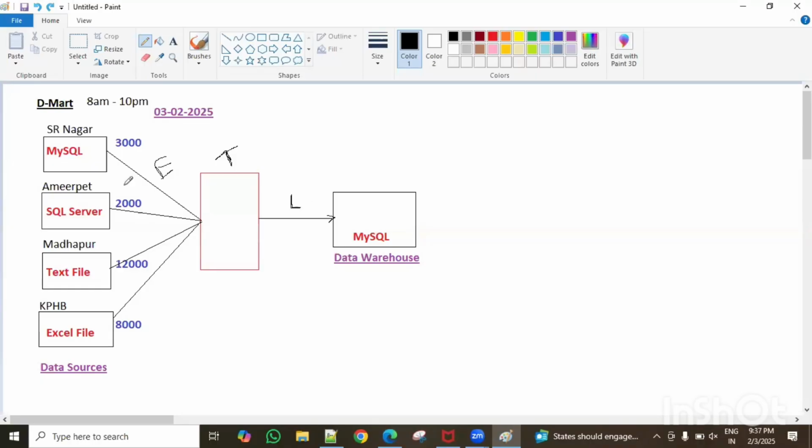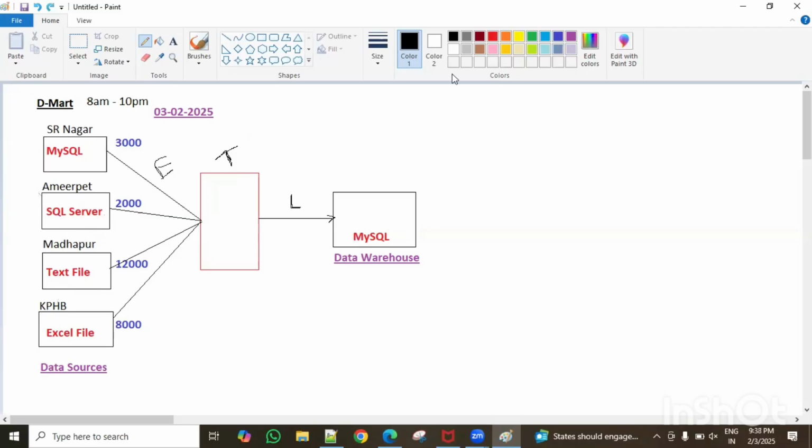Sometimes, guys, suppose other branches are not there and only one branch and one data warehouse is there, with all the same columns, everything the same as it is. At that time transformation is not required, only extract and load. These are EL operations, guys. When the source and the destination have exactly the same type of table, same number of columns, same everything, there is no need to change anything. Then T is not required. That is called EL operations. So, ETL and EL.